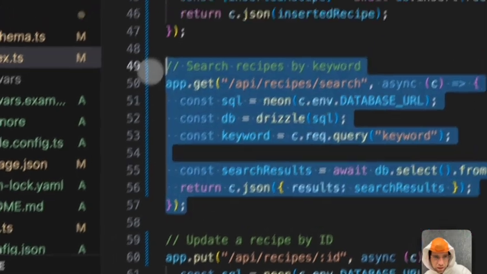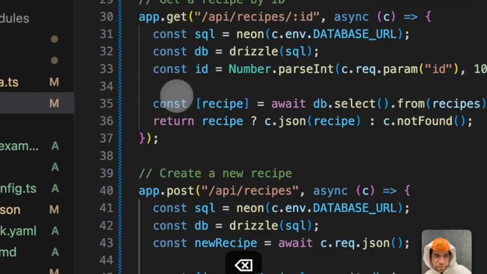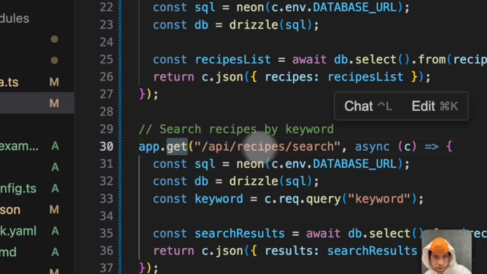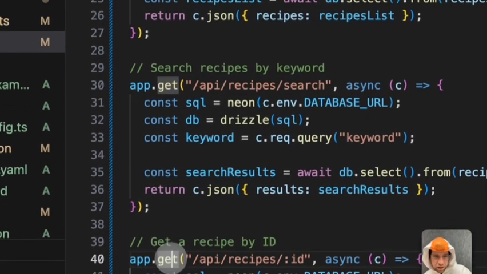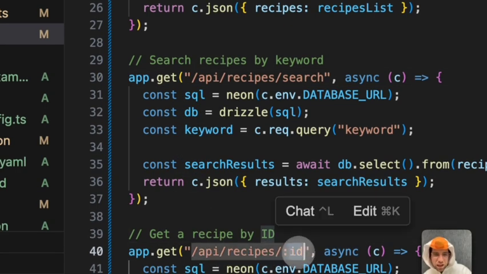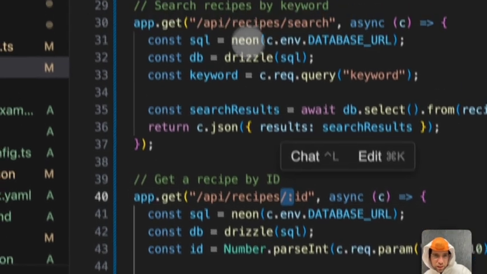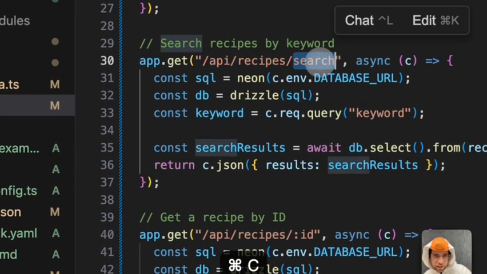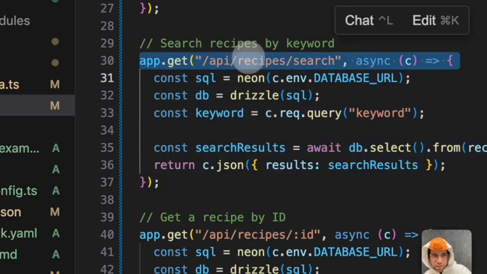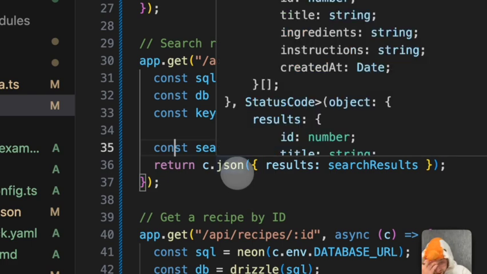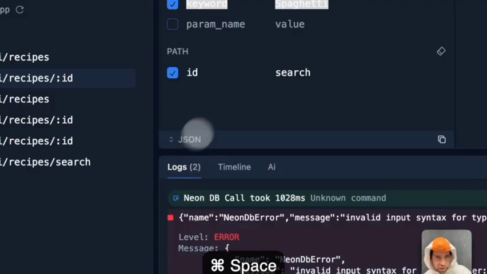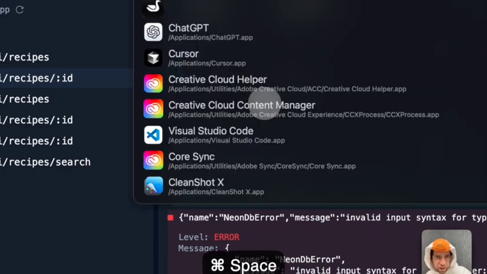Oh wait, no, not there. I'm sorry. Right here. So we have this app.get of /API/recipes/search. We want to define that before we have this /API/recipes/ID. Otherwise, Hono will think that when we make a request to this, that search is the ID we're looking for. So if we define this first, then this route will be hit before this one.